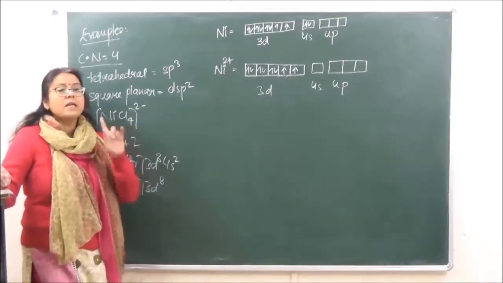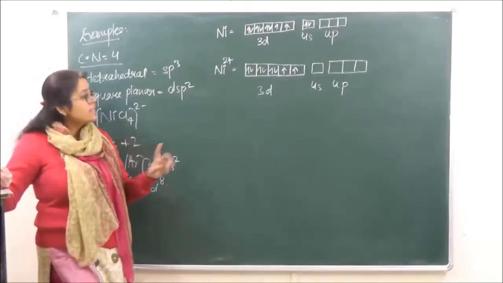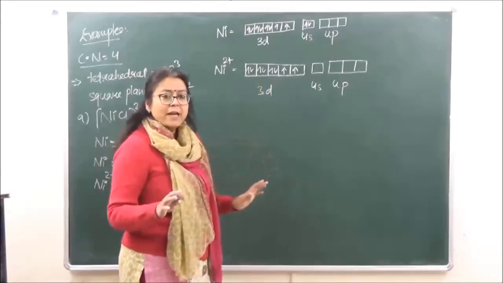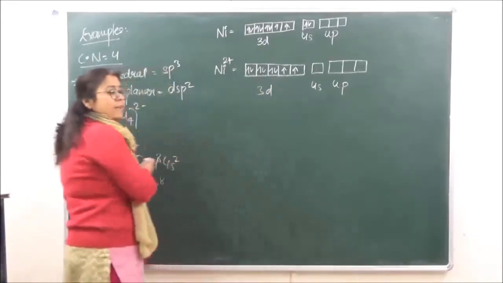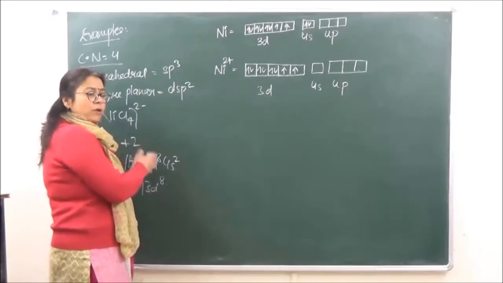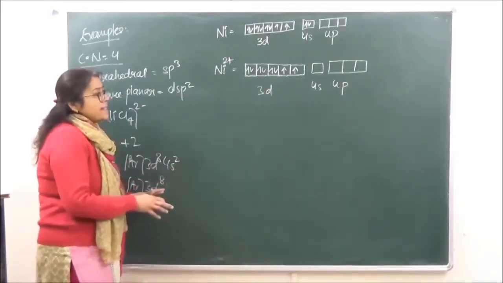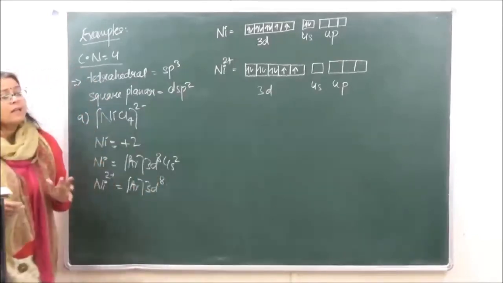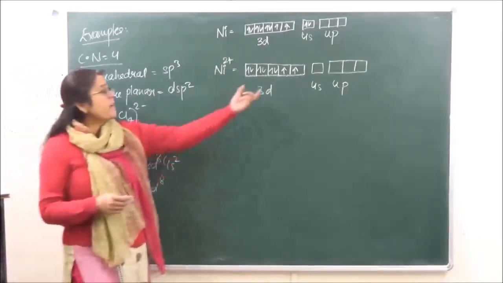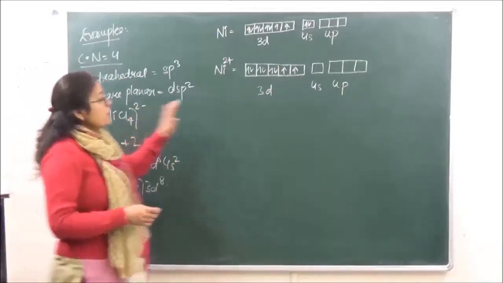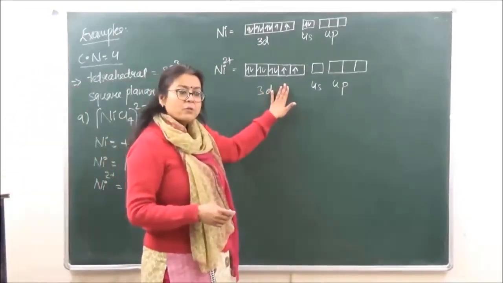The weak field ligands do not have the tendency to force pairing. No rearrangement of electrons will take place if there is a weak field ligand present. So chlorine, all the halides, are going to be weak field. The strong field ligands have a tendency to rearrange the electrons in d. Now as chlorine is weak field over here, there is going to be no rearrangement of electrons.